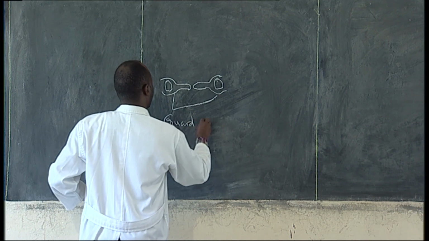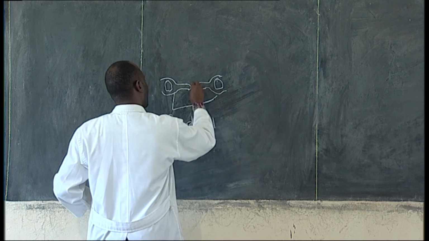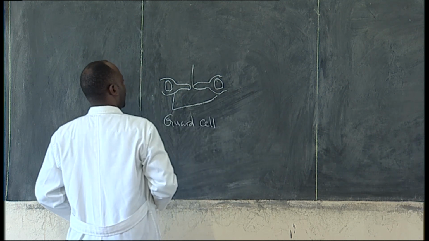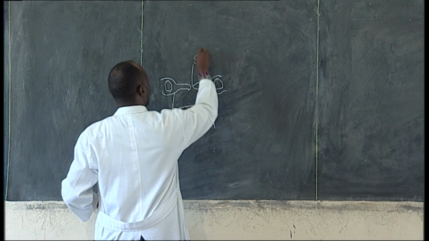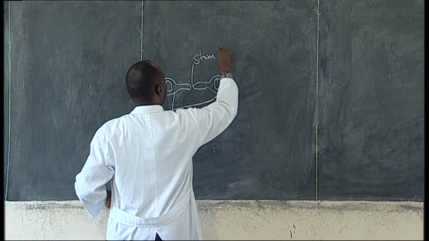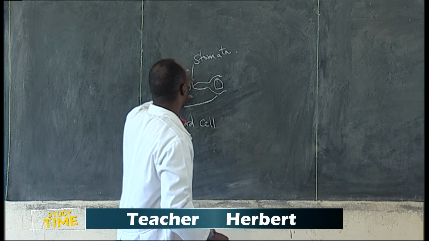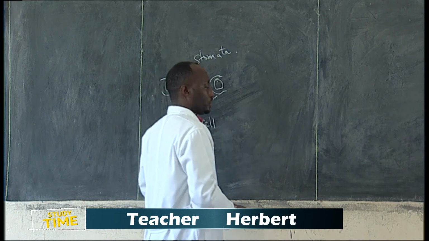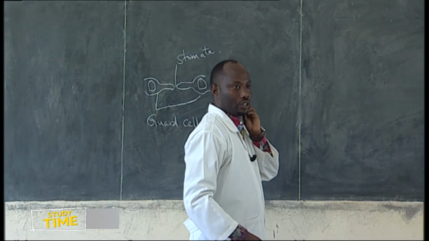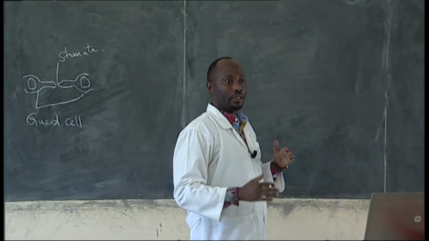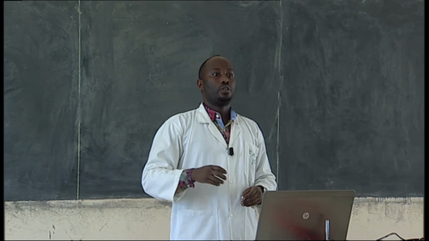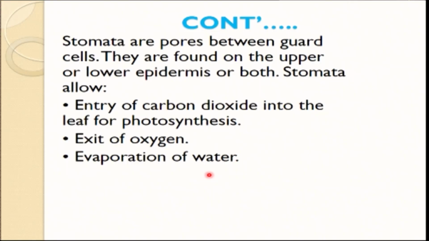The pore normally found here is called the stomata. The opening between these two guard cells is called the stomata. Stomata are pores between the guard cells, and they are found on the upper and lower epidermis.